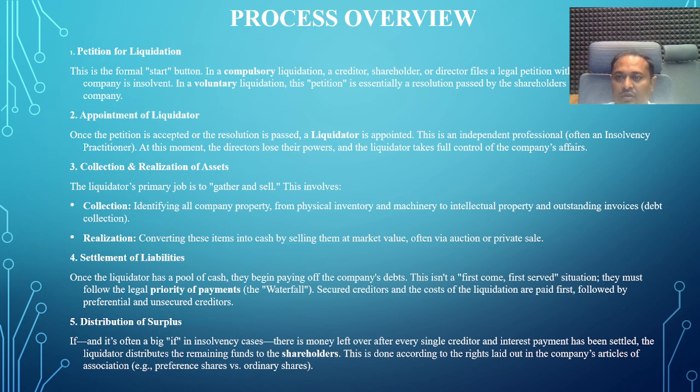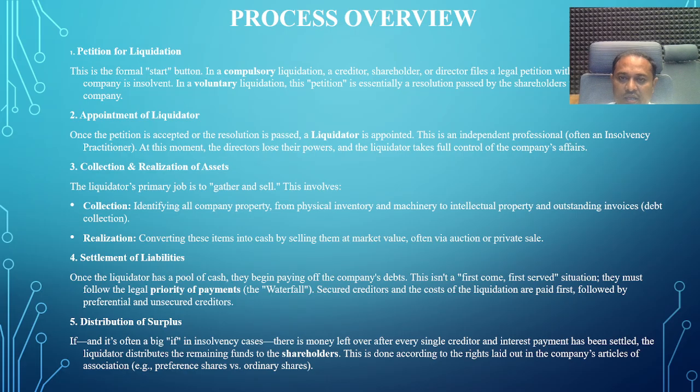After that, the tribunal can appoint the liquidator of the company. Once the petition is filed and the resolution is accepted, the liquidator is appointed by the court or management, depending on the situation. This is an independent professional who is an expert in the liquidation field.